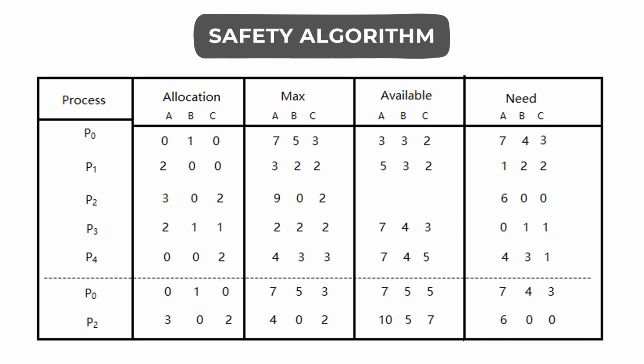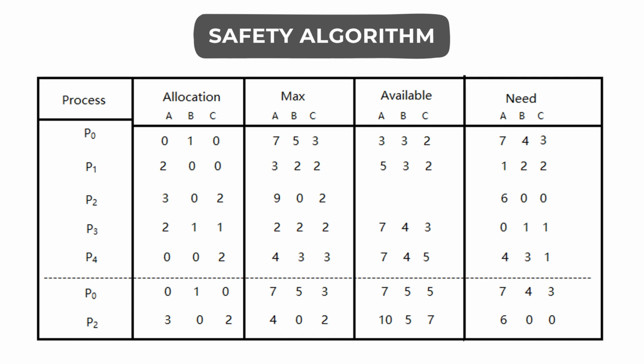On moving further, we see that process P3 requires two instances of all the resource types to complete its execution. Since the available resources are greater than or equal to its requirement, we allocate the resources and let process P3 complete its execution. Upon completing its execution, we take all its resources and add them to the available resources. So the available resources would become 7, 4, and 3 of the respective resource types.